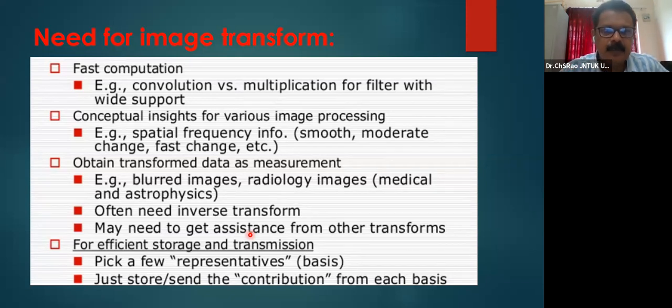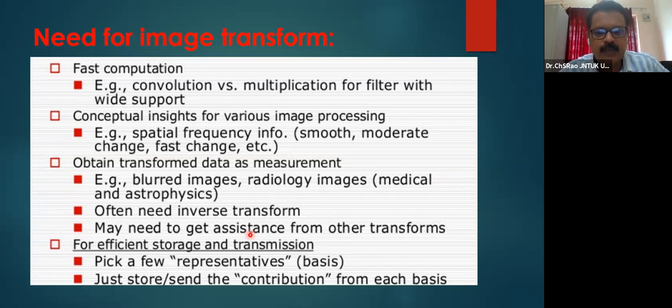So therefore, a transform is required for fast computation, for looking into more conceptual insights into the signal, and for looking into the detail present in a signal. For example, when the signal is blurred, some of the radiology, medical and astrophysics data, mostly they will be blurred.